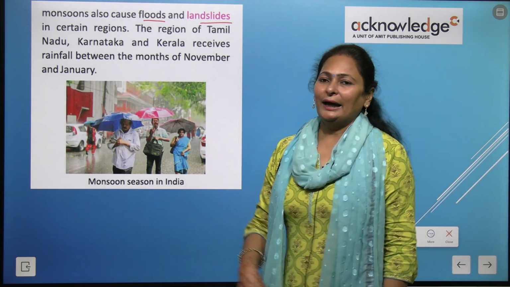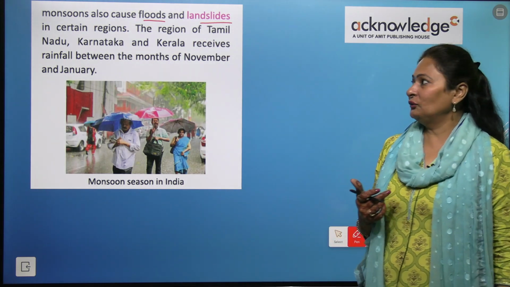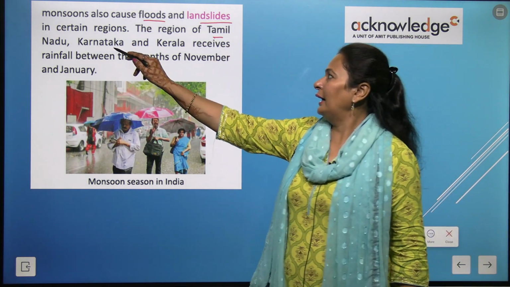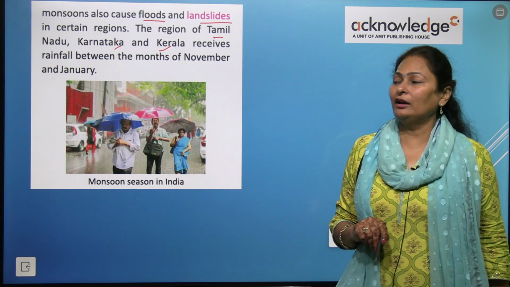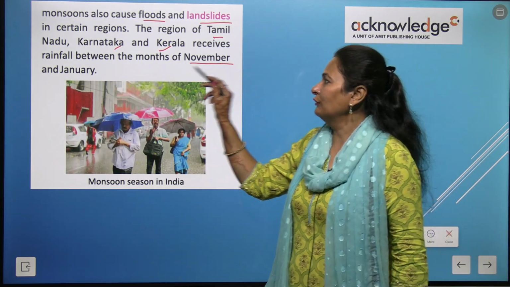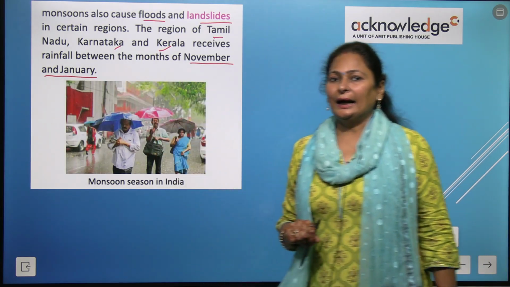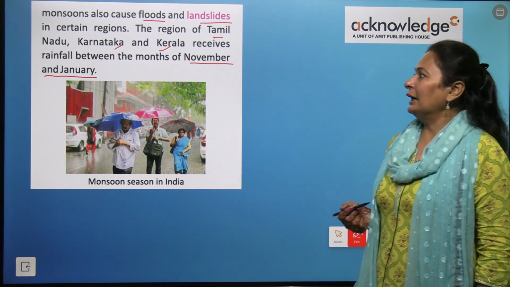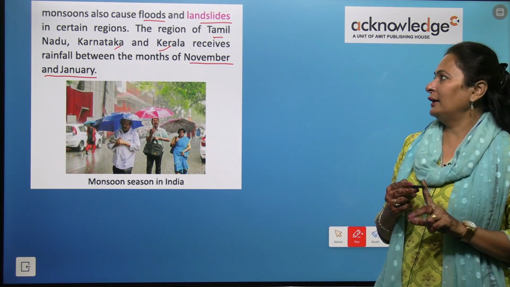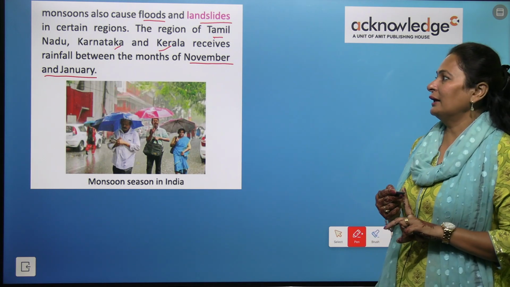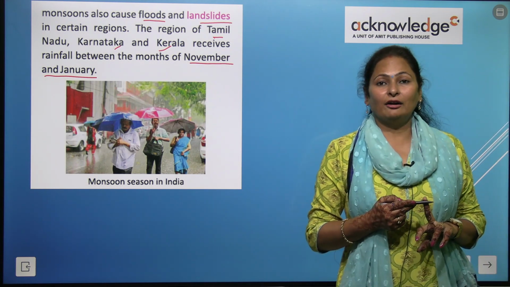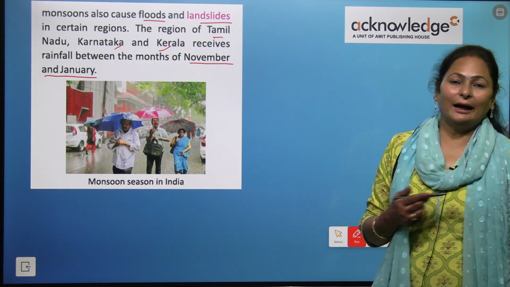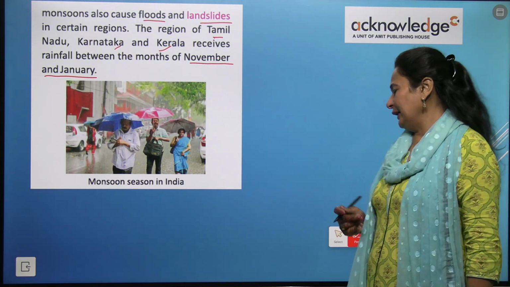In certain regions, Tamil Nadu, Karnataka and Kerala receive rainfall between the months of November and January because of the coastline. So Tamil Nadu, Kerala and Karnataka receive rainfall in November, December and January, right?